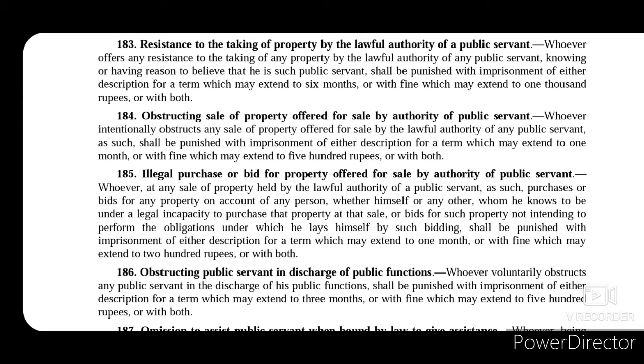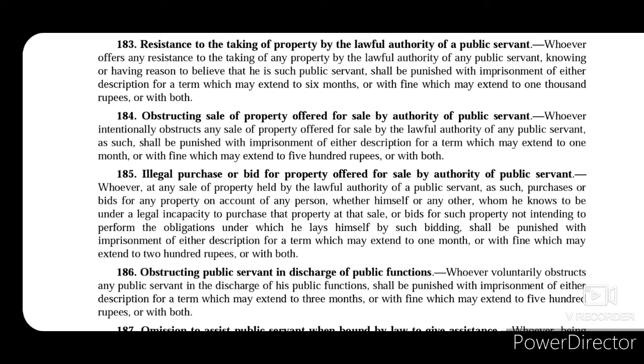Now section 184 penalizes a person who intentionally obstructs sale of property by a public servant, and this person will be punished with imprisonment for a term which may extend to 1 month, or with fine which may extend to 500 rupees, or with both.